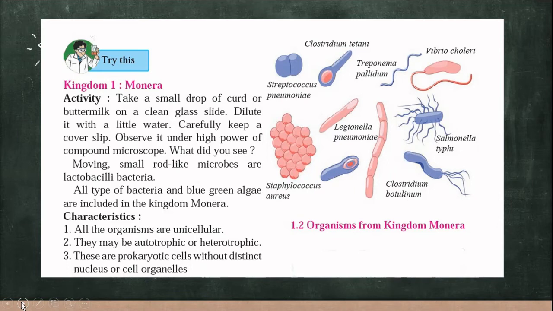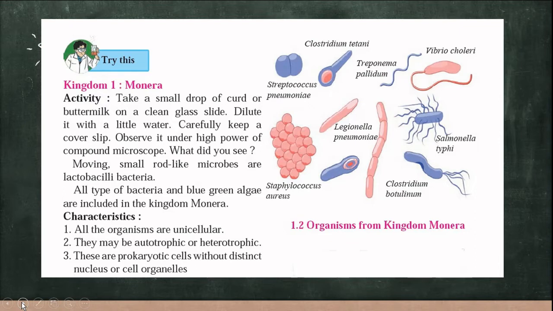Let's see one by one. Now kingdom Monera. There are certain organisms which are present in kingdom Monera. They are blue-green algae and various types of bacteria. For that purpose, we'll do one activity. Take a little drop of curd or buttermilk. Curd means dahi and buttermilk means tak.